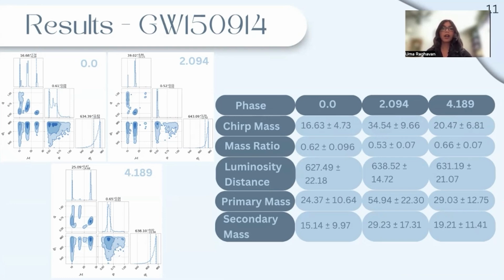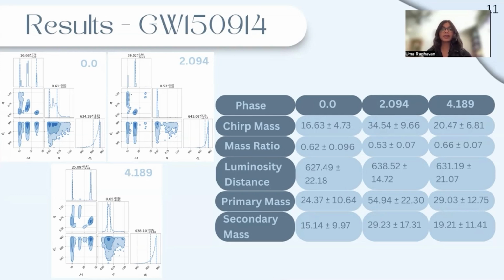In the corner plots, we can see where the walkers from the MCMC sampling finally converged, the area with the highest probability for the chirp mass, mass ratio, and luminosity distances. Then I can use the chirp mass and mass ratio to find the masses of the 2 black holes. However, we know that there will be a lot of error due to the fact that I only estimated 3 parameters instead of the full 15.